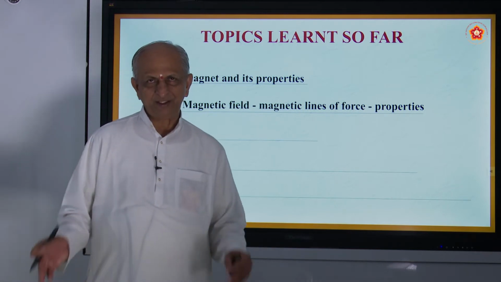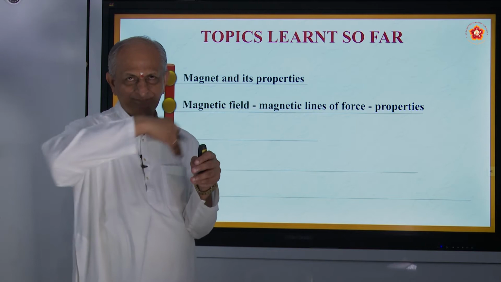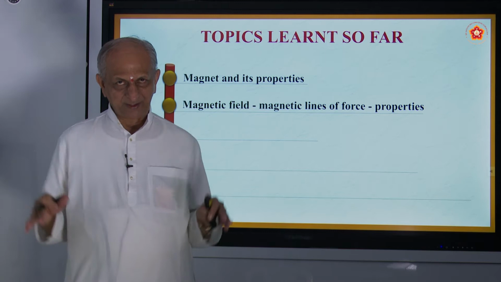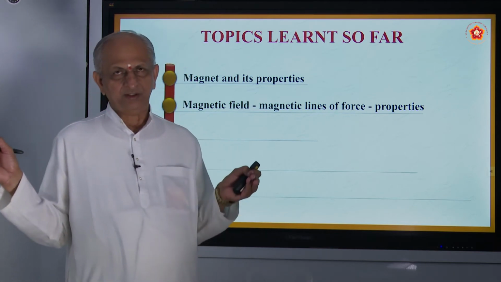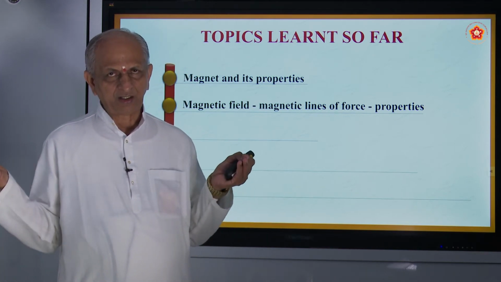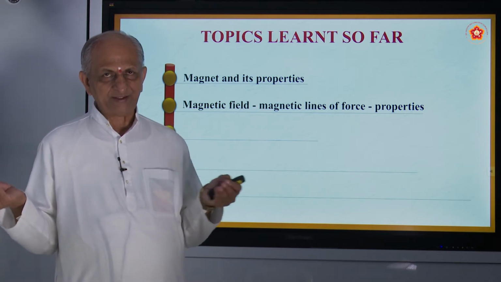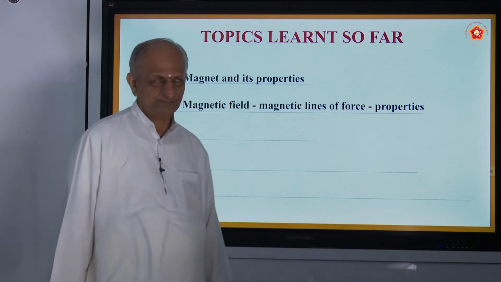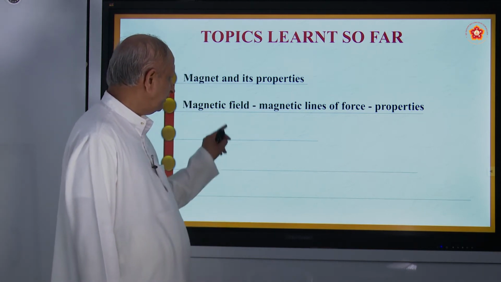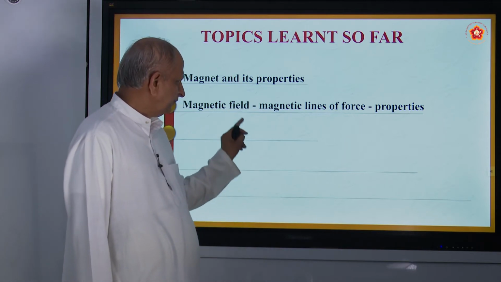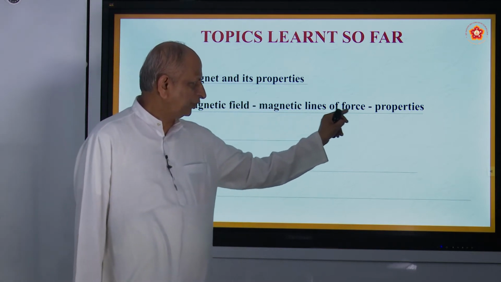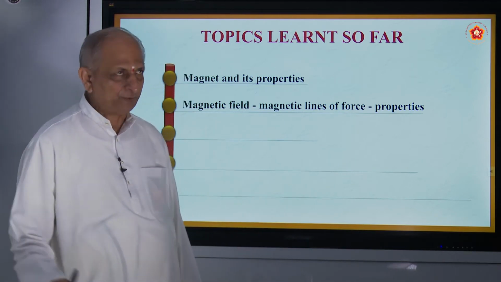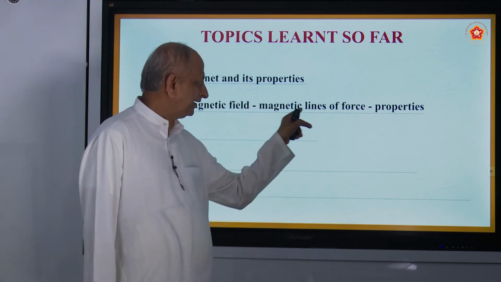Also we know that whenever there is a magnet, there will be a field around it. Field means what? The area around a magnet where any compass needle or a magnetic substance or iron filings, etc., give some deflection. That is because of the magnetic field. When you say magnetic field, it has got force there. That force is called magnetic force, and that force can be seen by what are called magnetic lines of force.